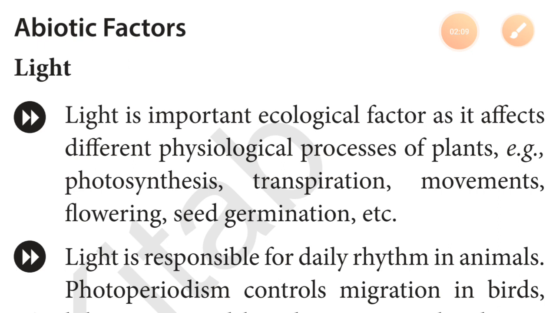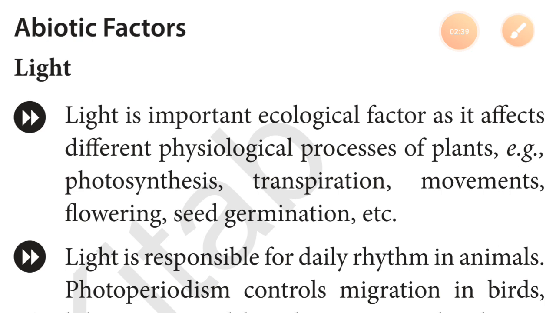As you know, light is very important for the ecological factors because it affects the physiological processes of plants. We can say photosynthesis, transpiration, movement, flowering, and seed germination. Or you can directly say that it is very important because all the autotrophs make their food with the help of this light by the process of photosynthesis, and O2 is evolved during this process.